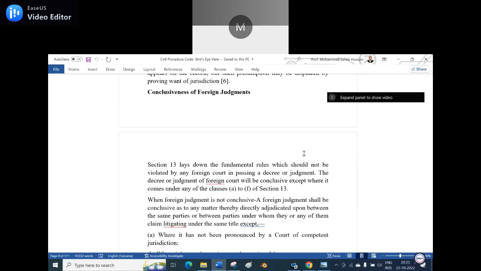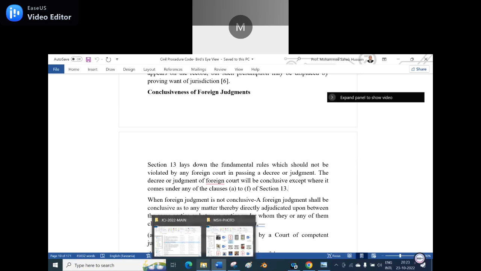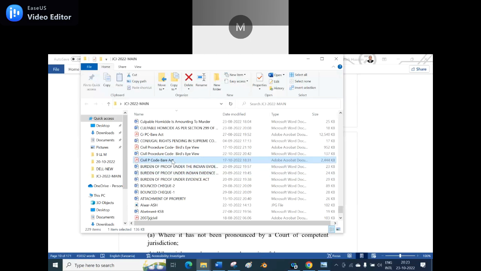Now let us see what A to F are. The same exceptions apply. If you happen to see the CPC, you will see it now. The Civil Procedure Code Bare Act.